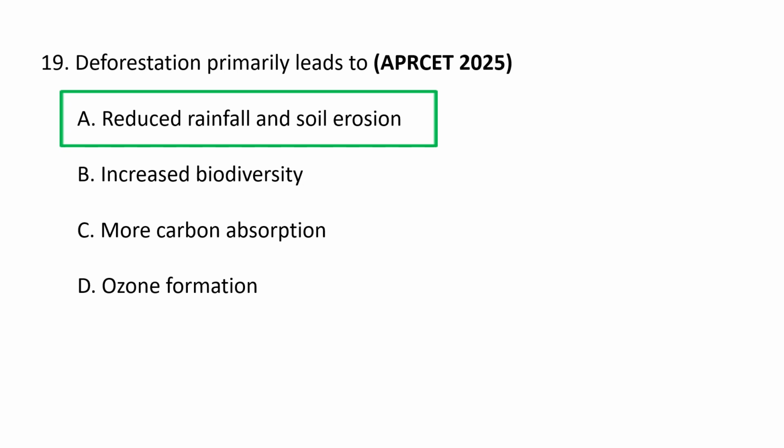Deforestation primarily leads to climate change, biodiversity loss, and soil erosion. It increases greenhouse gas emissions because fewer trees are available to absorb carbon dioxide, and the burning of cleared forests releases more. It also destroys habitats, leading to the extinction of countless species and leaves soil exposed, making it more susceptible to erosion and landslides.